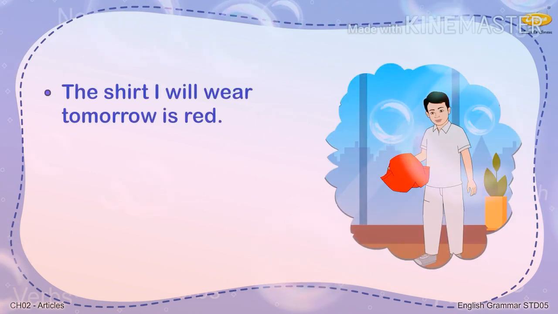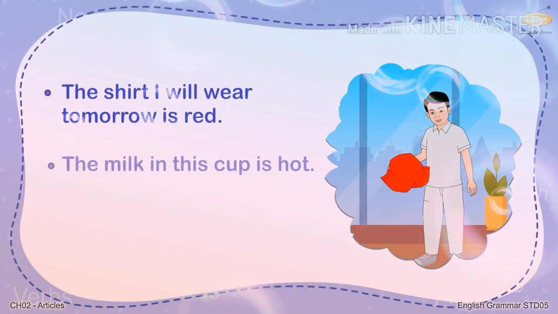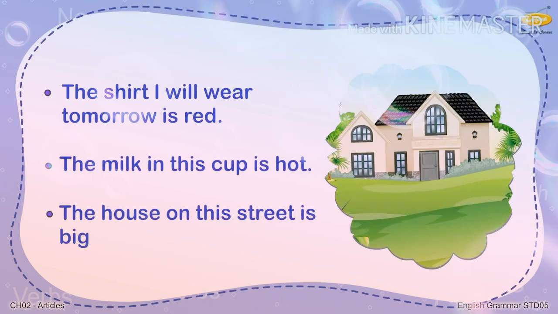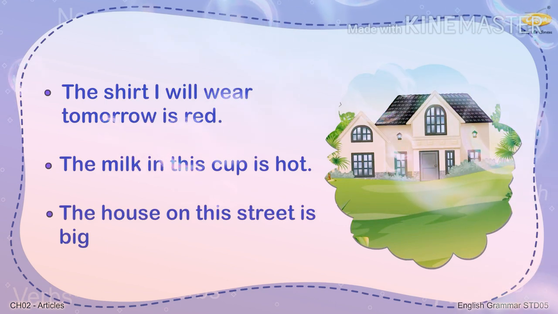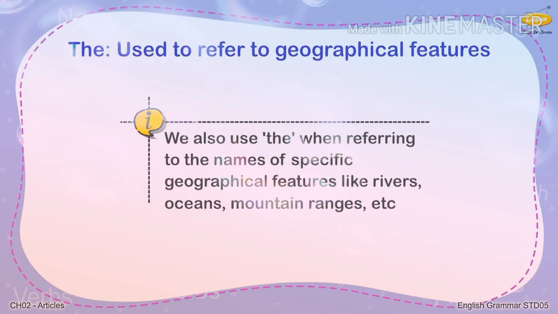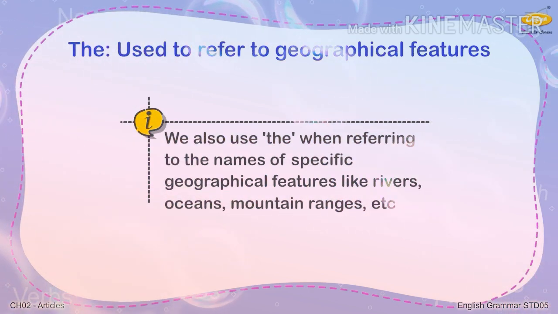For your better understanding, a few more examples are given. The shirt I will wear tomorrow is red. The milk in this cup is hot. The house on the street is big. We also use the when referring to the nouns of specific geographical features like rivers, oceans, mountain ranges, etc.